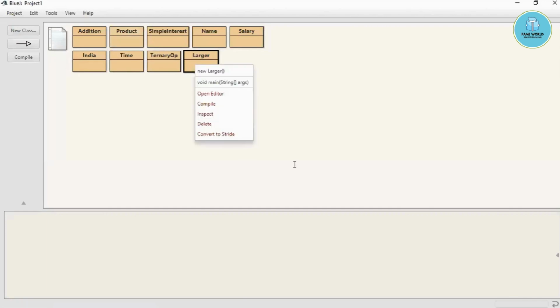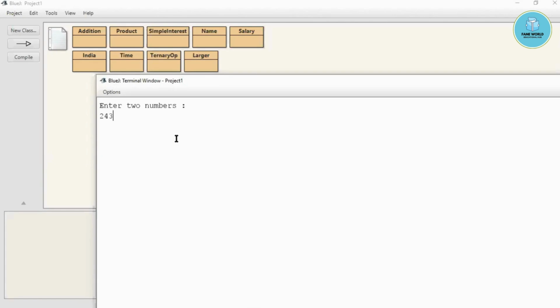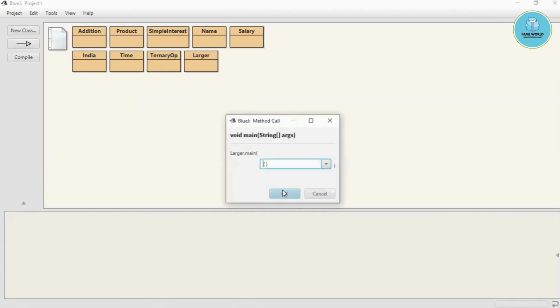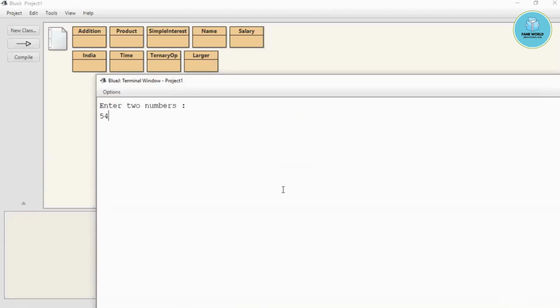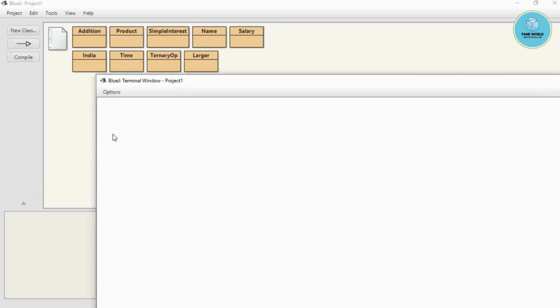Okay, so I'm going to run it, and you can see I have taken two numbers. One, so 45 is larger than 24. Okay, this is right. I'm just going to run it once again, and now I'm taking 54 and 7, and 54 is larger than 7. So it is working properly, and our program is right this way.